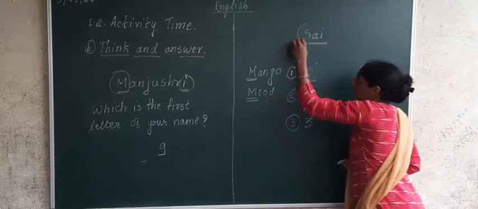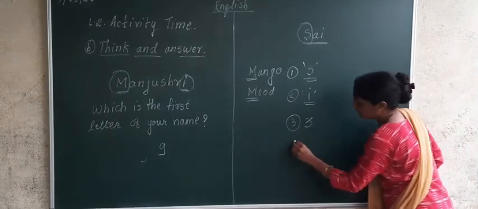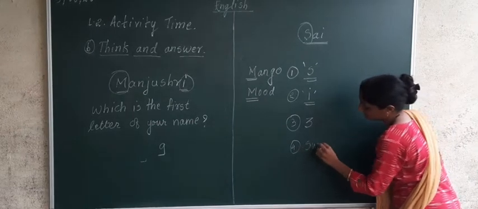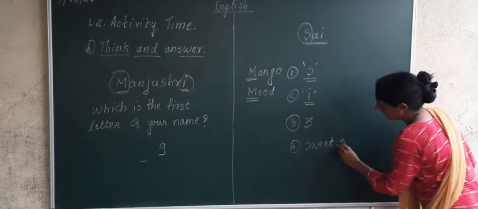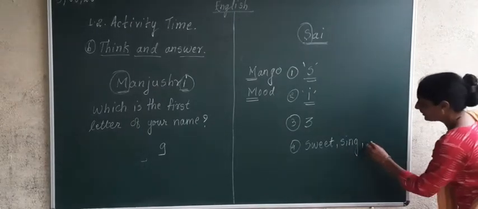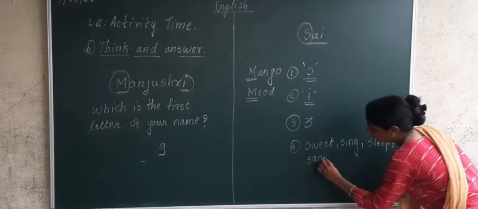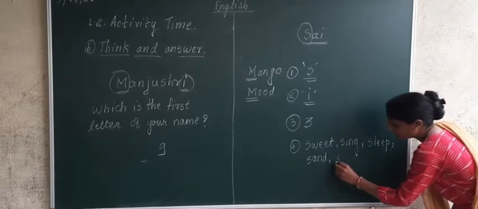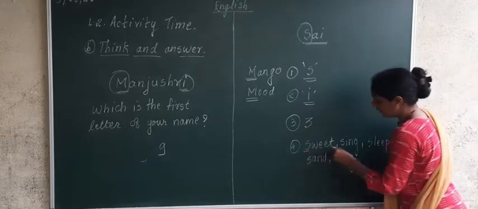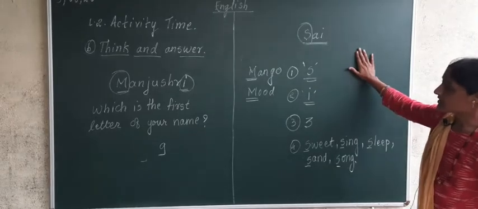Now I will ask you the fourth question. Can you make another word from the first letter of your name? Now you have to make another word from S. Now there are many words. For example, sweet, sing. Come on, tell some more new words. Sleep, sand, song. These are examples of words from the first letter of your name. Have you understood?